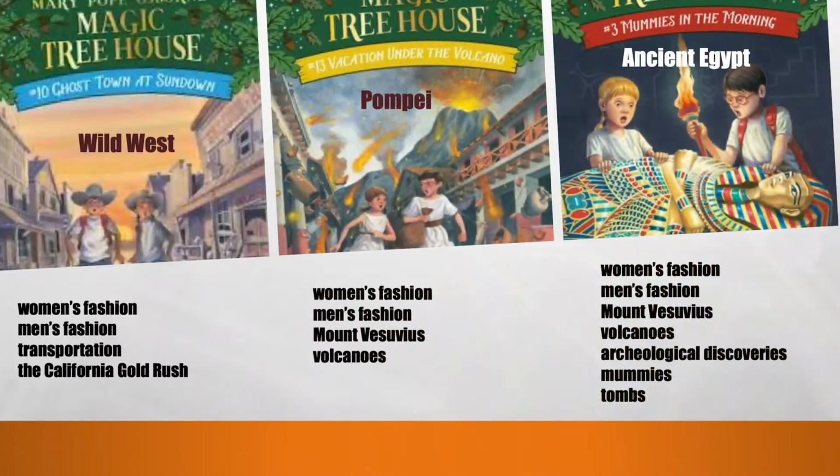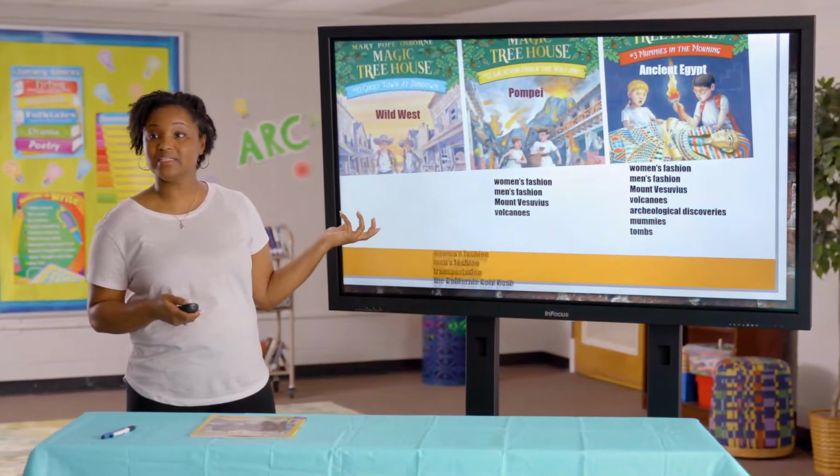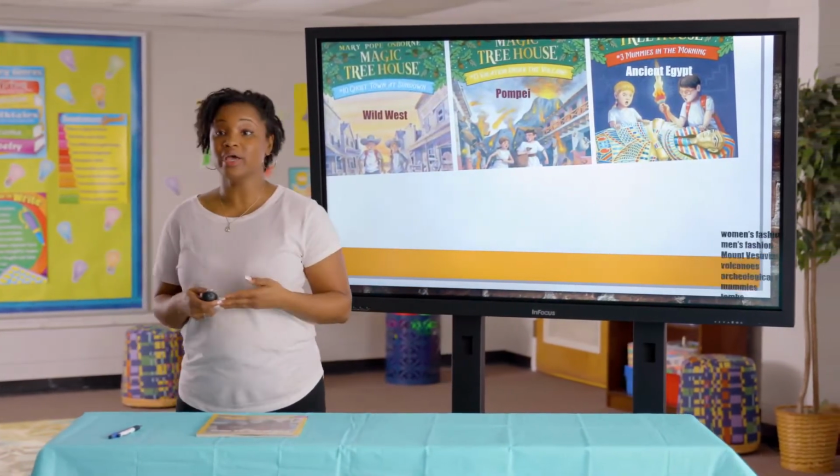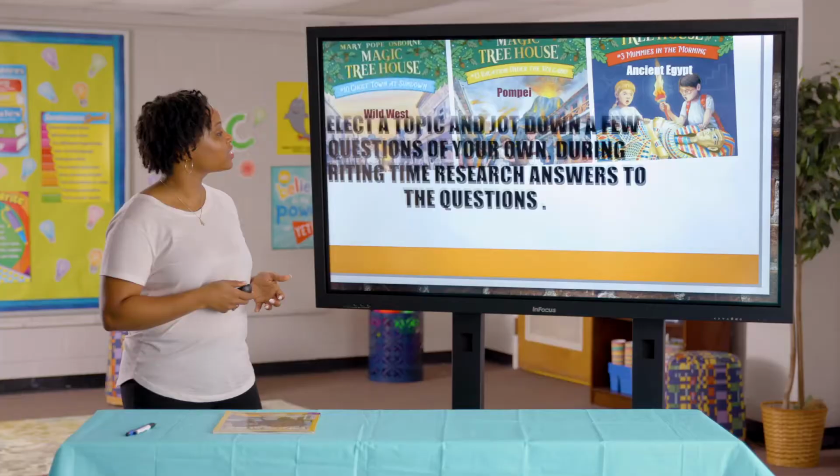We also took some time to look at the topic or the time period of our Magic Tree House story and pull out some topics that are specific to that time period or to that event. As you remember, we talked about possibly doing the Wild West, Pompeii, ancient Egypt, and we even discussed a few topic ideas that you could elaborate on if you chose to. Now, if you had a different time period and a different topic in mind, that's totally okay. We're interested in your ideas as well.